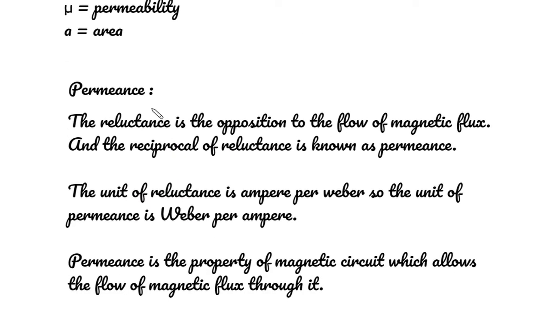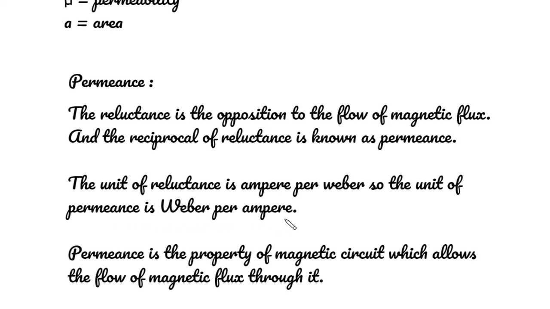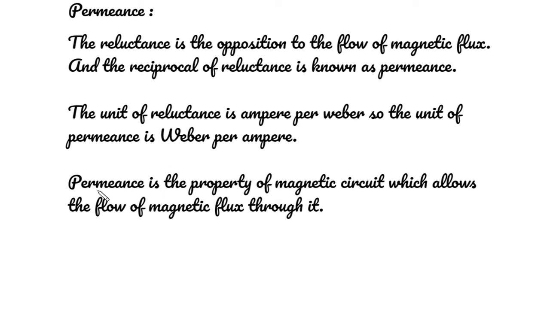Permeance. The reluctance is the opposition to the flow of magnetic flux, and the reciprocal of reluctance is known as permeance. The unit of reluctance is ampere per Weber, so the unit of permeance is Weber per ampere. Permeance is the property of magnetic circuit which allows the flow of magnetic flux through it.